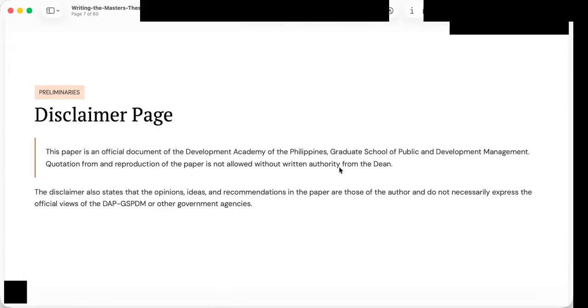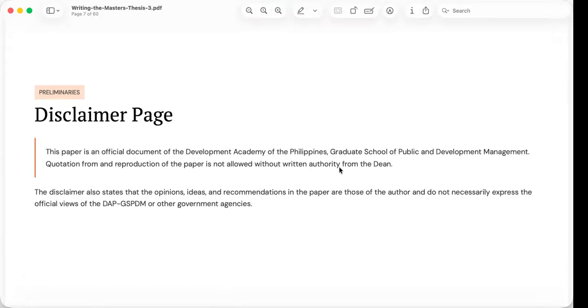This is important because research represents original intellectual effort. And while knowledge is meant to be shared, it must also be respected. Academic institutions, therefore, establish clear guidelines on how research may be used by others. Perhaps even more important is the statement that the opinions, interpretations, conclusions, and recommendations contained in the thesis belong to the author.